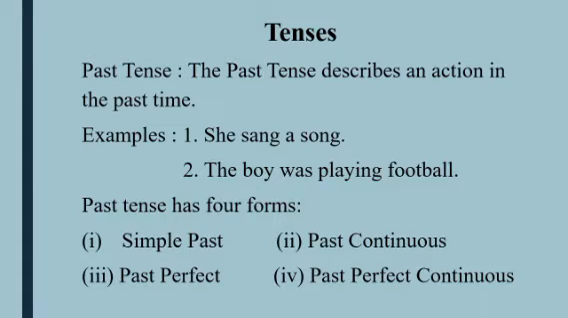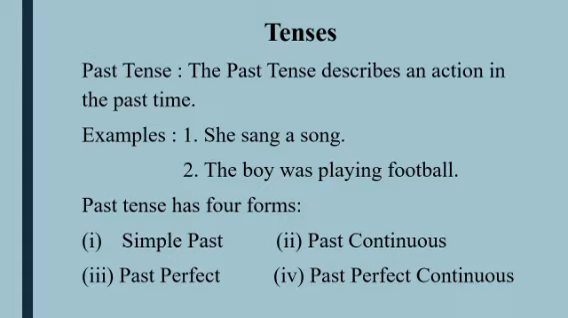Examples: 1. She sang a song. 2. The boy was playing football. To form past tense, we have to use verb to be or past form of verb. Okay, I will explain the examples later in detail.